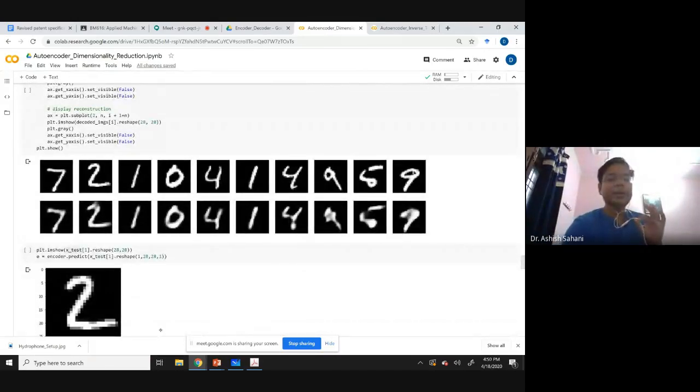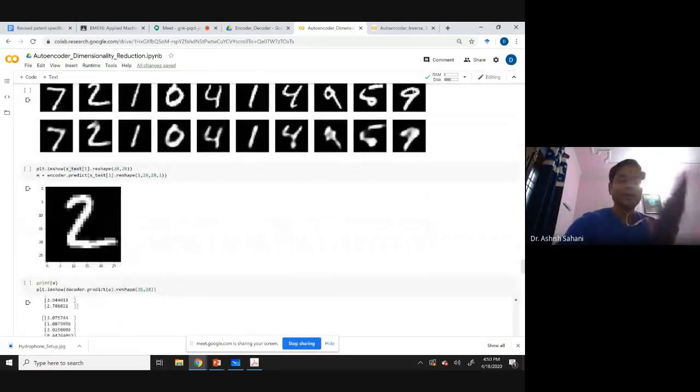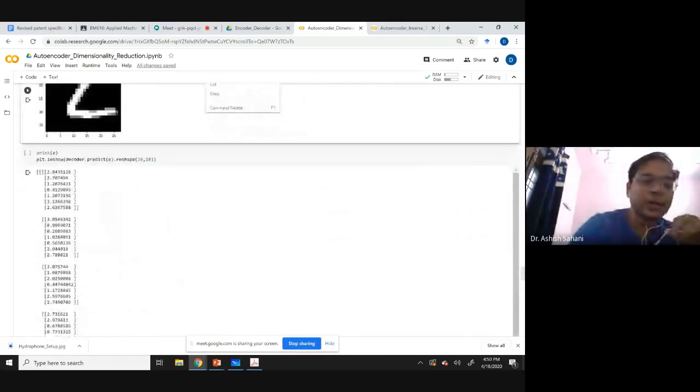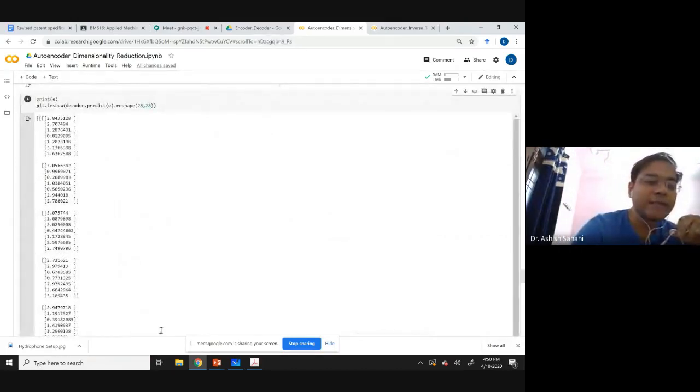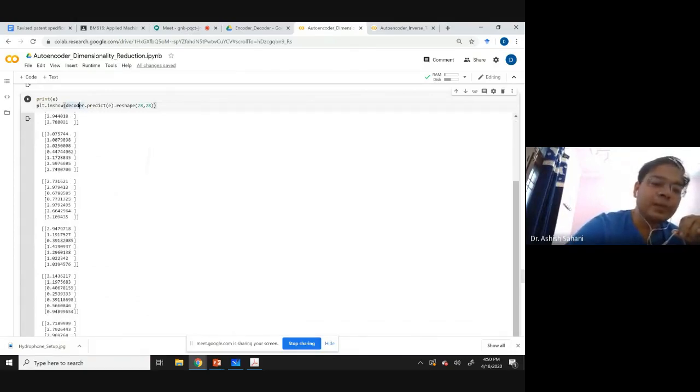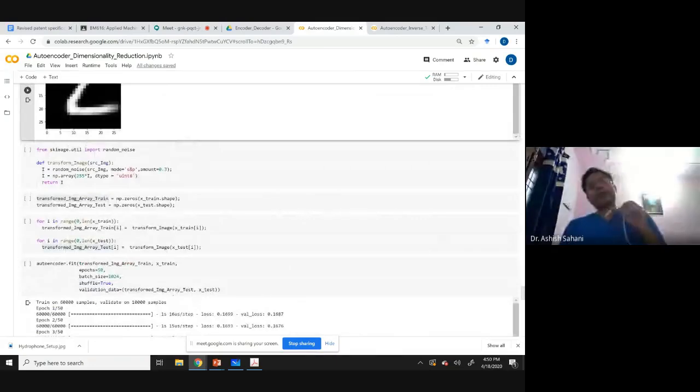So this number here on the bottom, 7, has been derived out of the 49 numbers which were derived from this original 28 by 28 image. So you can see how clearly this is able to translate. This is one image, and this is one of the decoder prediction values. What we expect is 7 by 7, so there is an array of 7 by 7 numbers for every number: 7 rows and 7 columns for 2. And yeah, this is the compression of data.